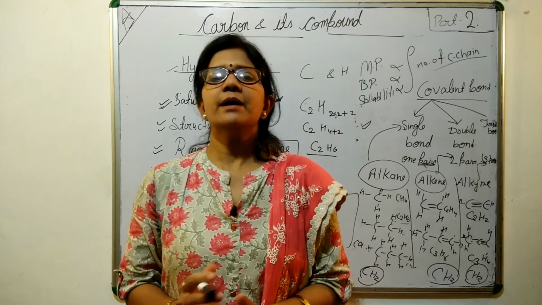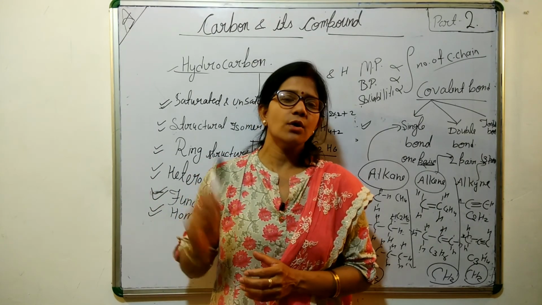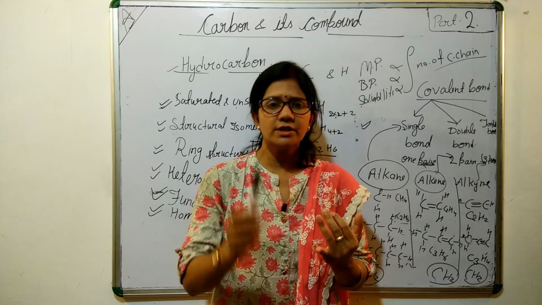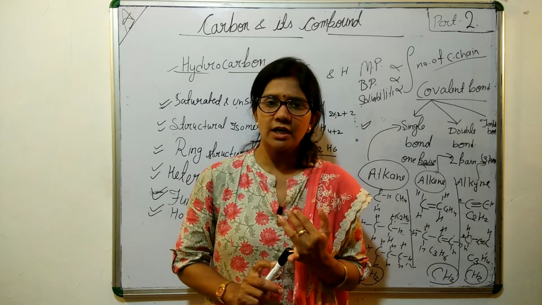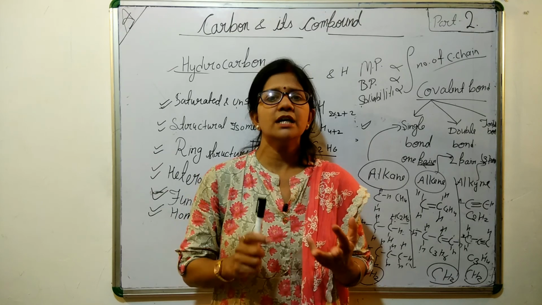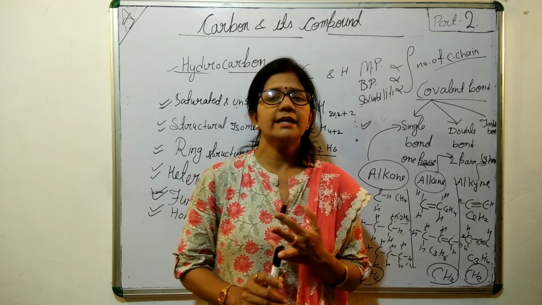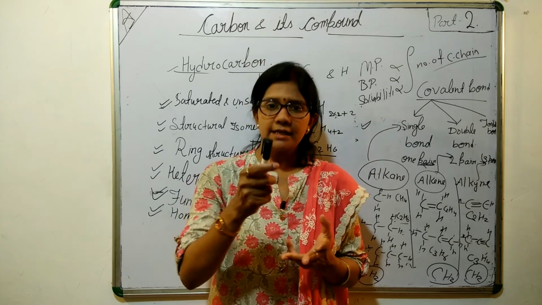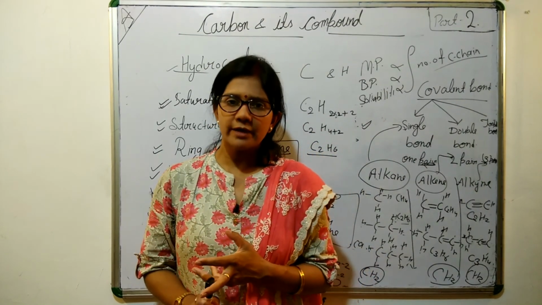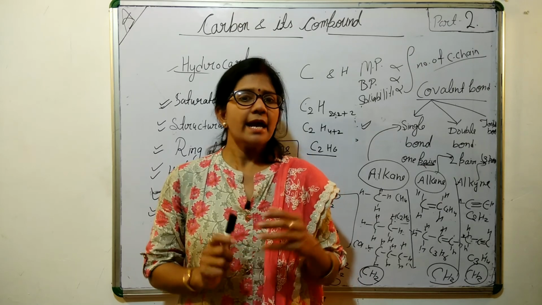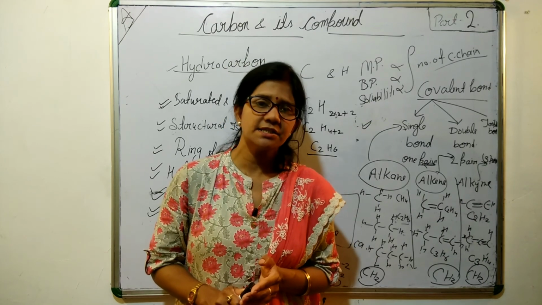So in this second part, we discussed some important topics or terms of this chapter. If we just recall them: first hydrocarbons, then saturated and unsaturated hydrocarbons, then branched structure and closed ring structure of carbon, structural isomers, heteroatoms, examples of heteroatoms, and the functional group, and at last the homologous series, in which we discussed alkane, alkene, alkyne in detail.